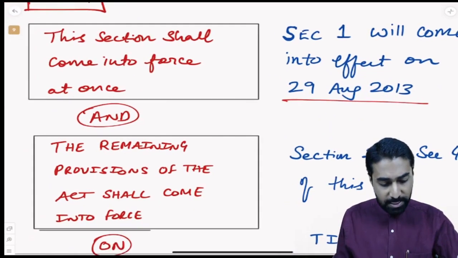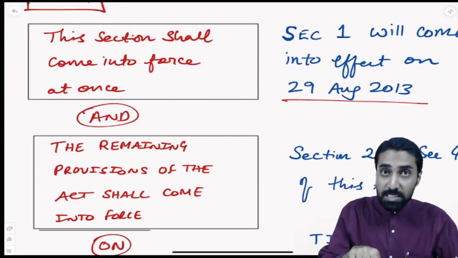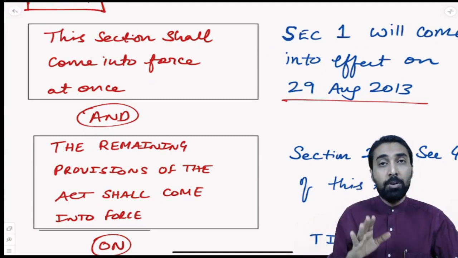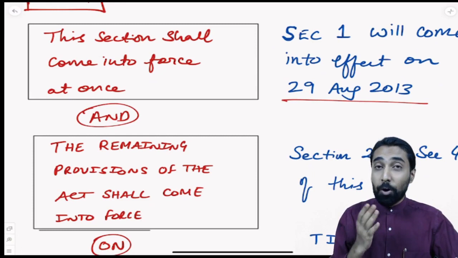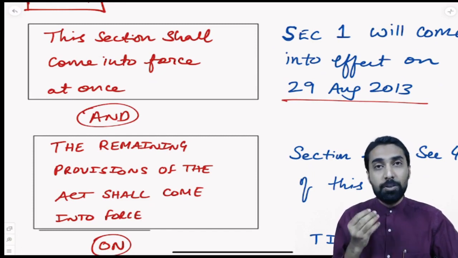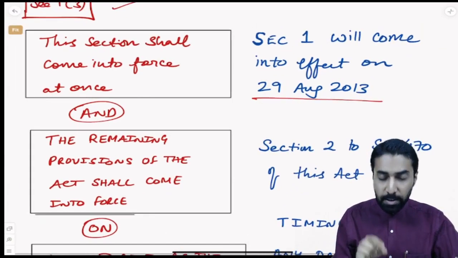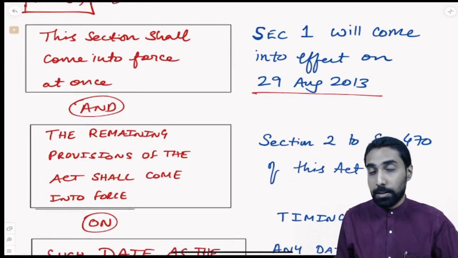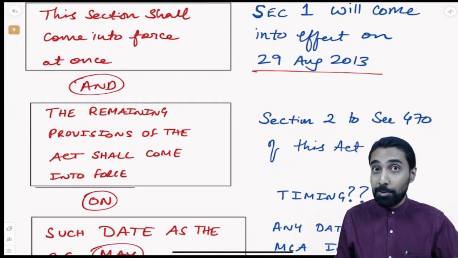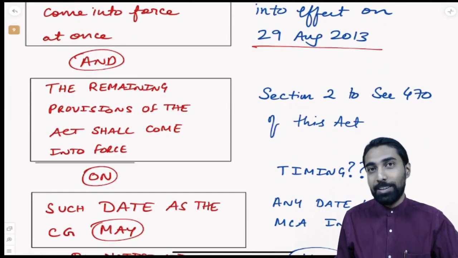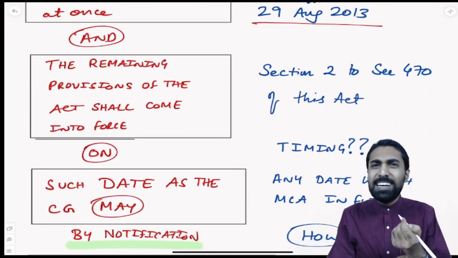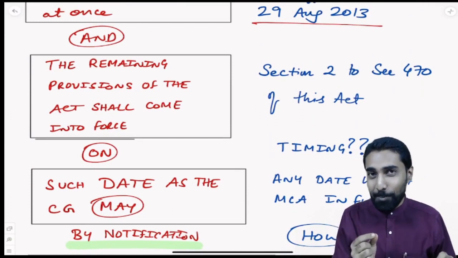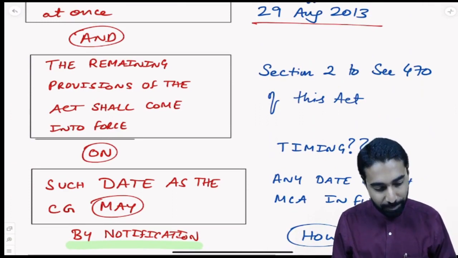So what are they saying? This section shall come into force at once. Once means twice, thrice, four times? No, not like that. Once means the date on which this particular act was notified. And that is 29th of August 2013. So section number 1 comes into force on 29th of August 2013. And see, we are going by every single line, every single comma. Only then we'll understand.